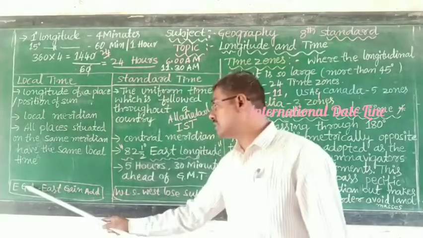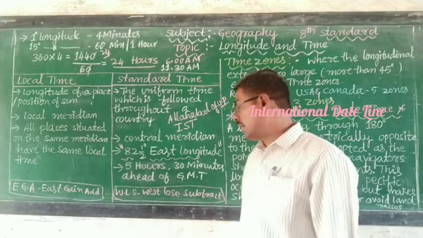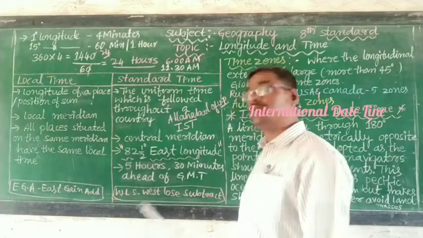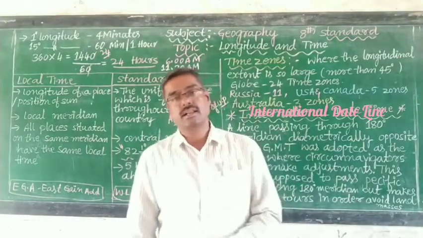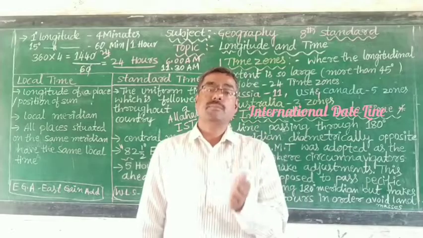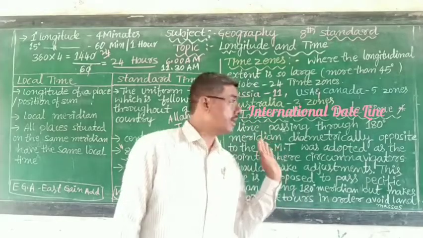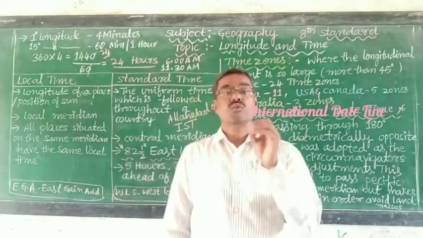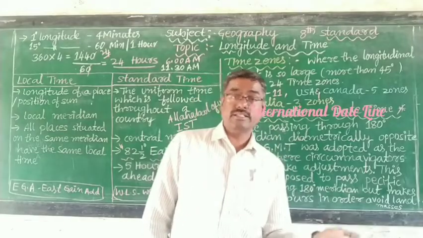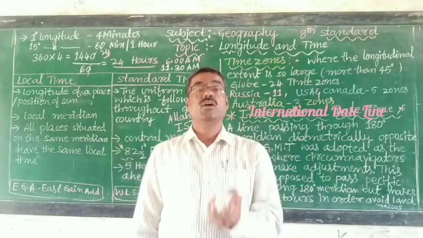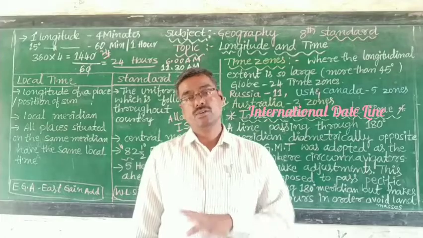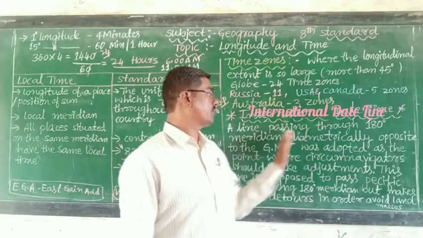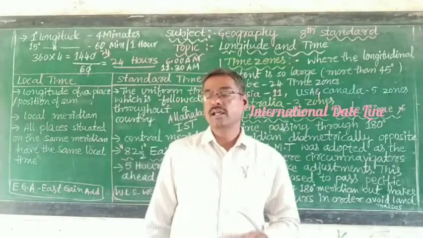It means east gains and west loses. Similarly, while a ship crosses this international date line from east to west, it drops 1 day. So this is called the adjustment of the international date line.